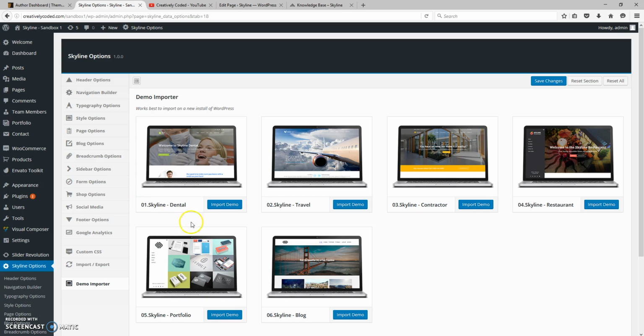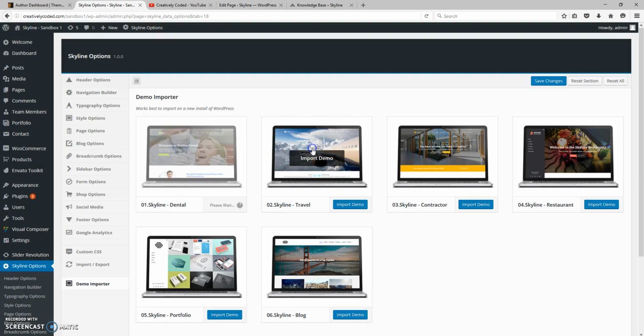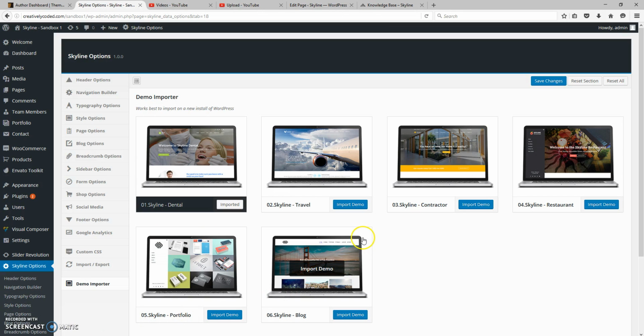So for this tutorial we're going to click Import Demo on the Skyline Dental site. It's going to ask if you want to import the demo content. We're going to click OK. And then now you wait until it finishes installing. This may take a few minutes. Once the site is done importing, you'll see that it shows imported.